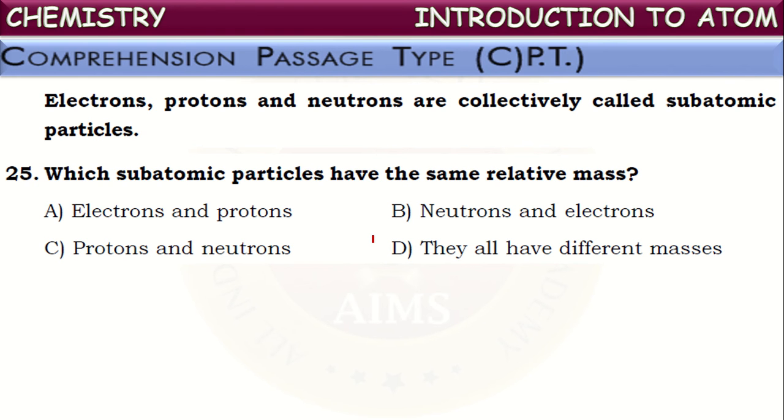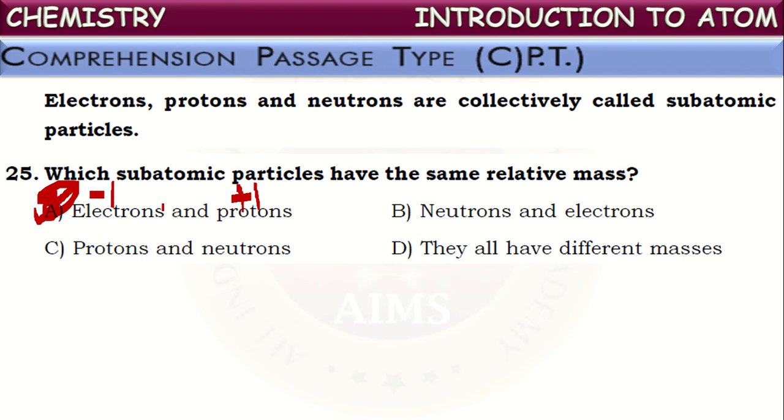They have the same relative charge but opposite. We know electrons have 1 unit negative charge relatively, whereas the charge of protons is 1 unit positive. So their relative charge is the same but in opposite sides. Now we can say electrons and protons have the same relative charge.